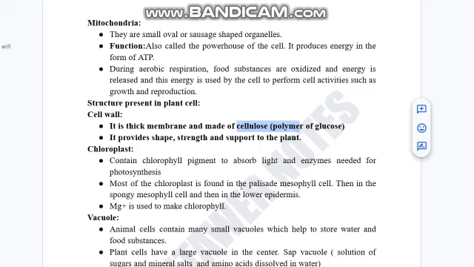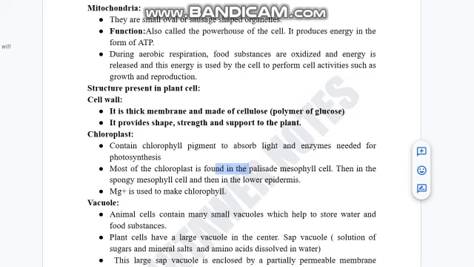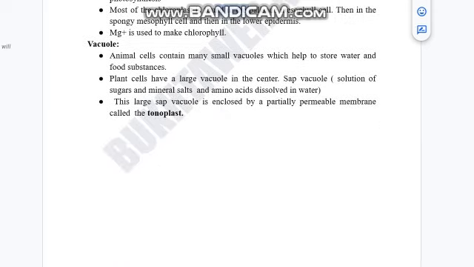The chloroplast is found in the plant leaf, and in the plant leaf there are the palisade mesophyll cells where the chloroplast is present, and in the chloroplast the chlorophyll pigment is present. The magnesium mineral ion is used to make chlorophyll.